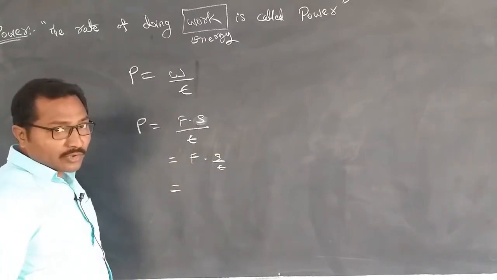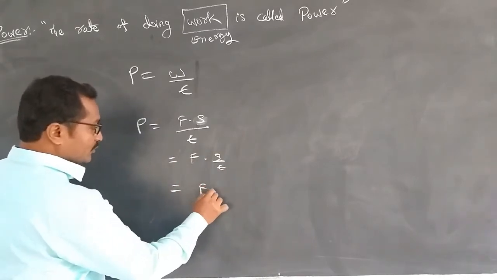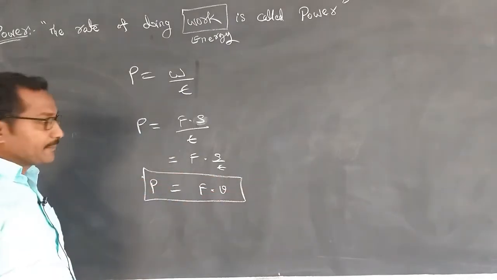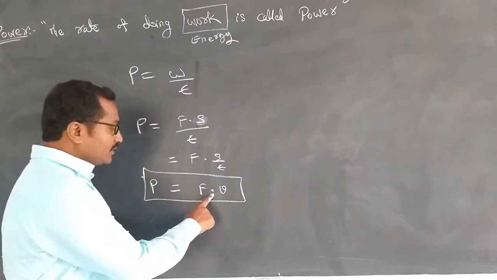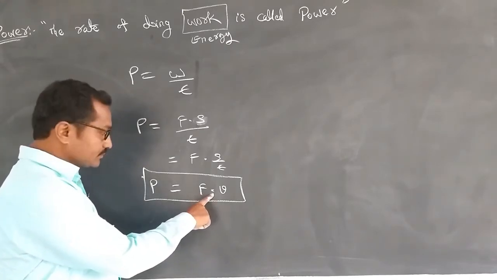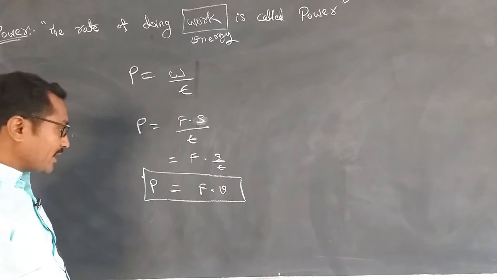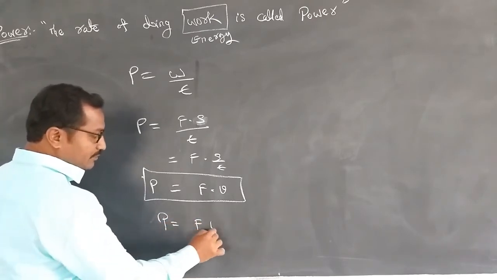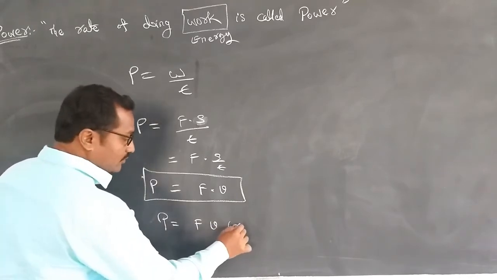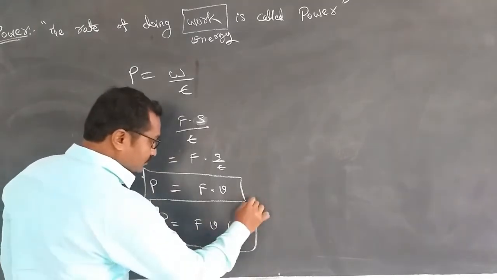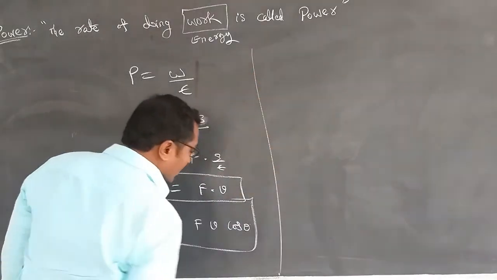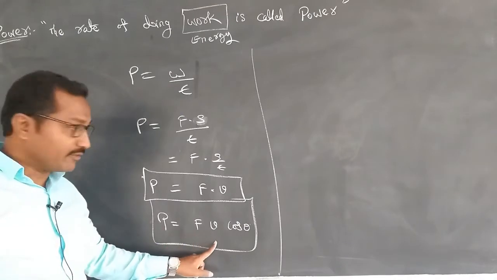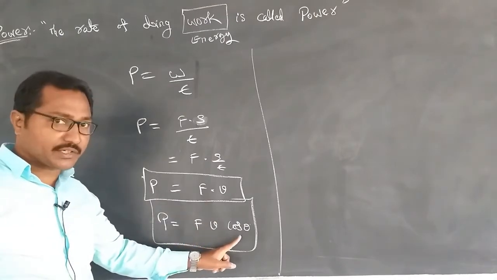Displacement by time period is known as the velocity. So I am taking this value as P is equal to F dot V. See here I am using the dot product. And the value of the dot product is power equal to F dot V, meaning magnitude of F, magnitude of V, and the value of cos theta. This is another form of the power equation, F dot V, otherwise F V cos theta.